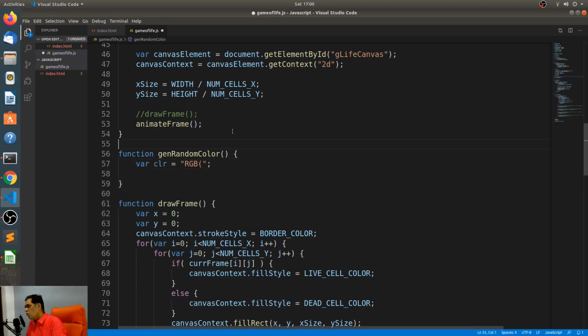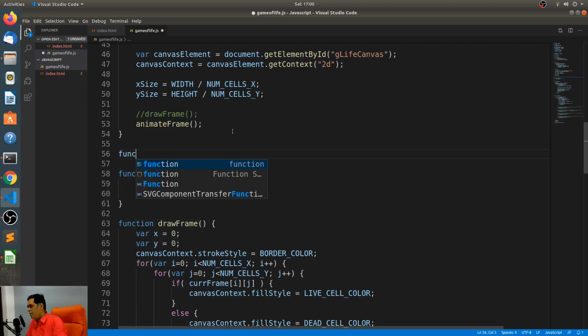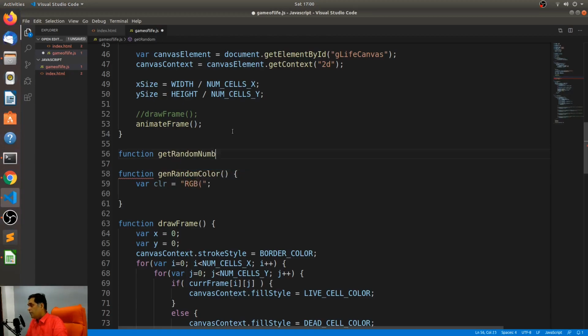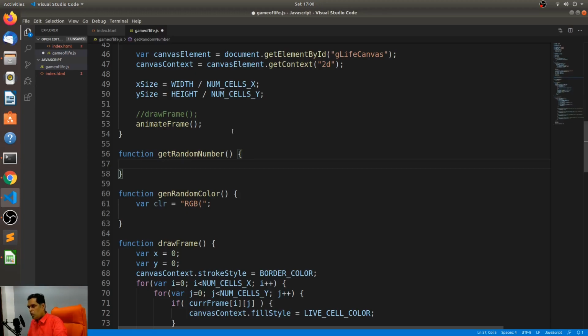All right, I'm also going to create a function called get random number, and this will give me a random number between 0 and 255. Now I know that the get random number function does not imply that it's only going to return values from, let's say, 0 to 255, but let's just go ahead and do it.